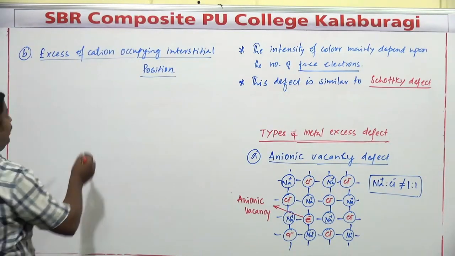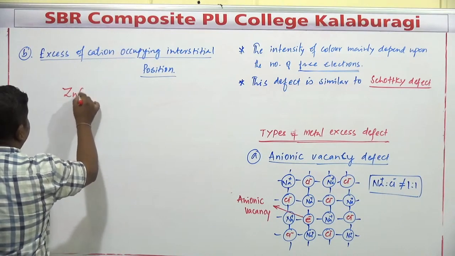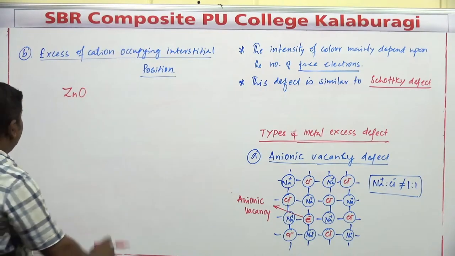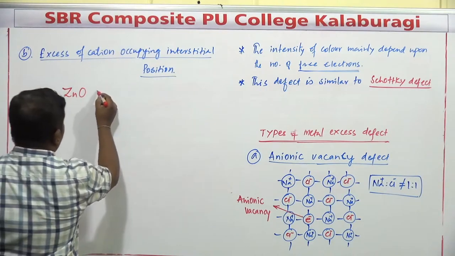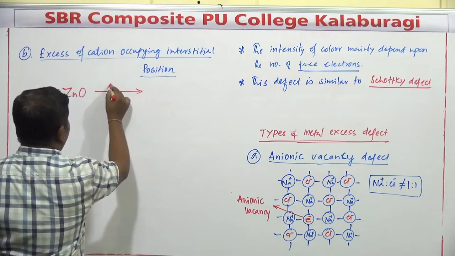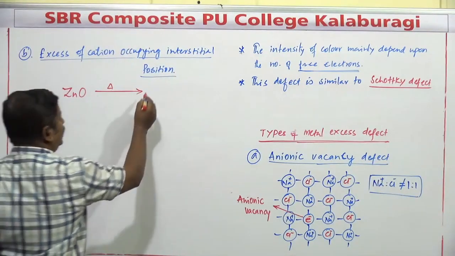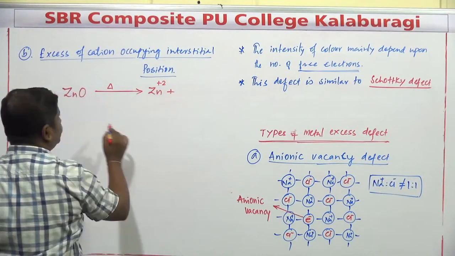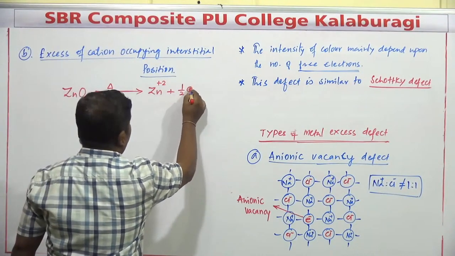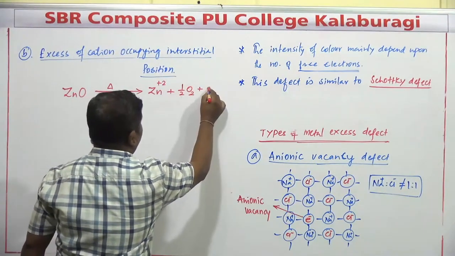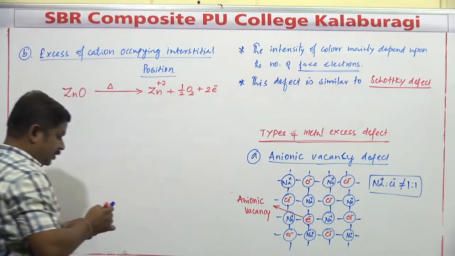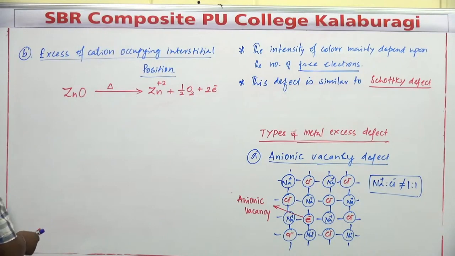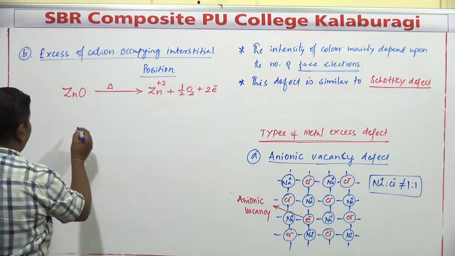If you take a particular compound like zinc oxide, zinc oxide is a colorless compound. When this zinc oxide is heated, it is converted into Zn2+ plus half O2, oxygen is eliminated, plus 2 electrons. Here I will go with the structure of zinc oxide.